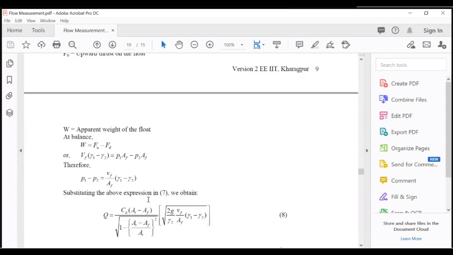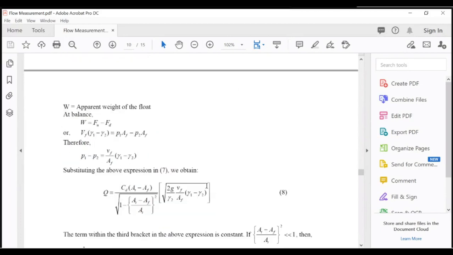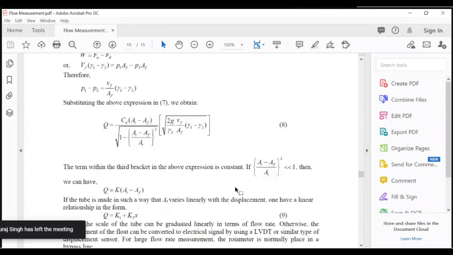Substituting the above expression in equation 7, we obtain Q is equal to CD (At minus Af) upon the square root of 1 minus ((At minus Af) upon At) whole square, times square root of 2g upon gamma 2 times Vf upon Af times (gamma 1 minus gamma 2). The term within the third bracket in the above expression is constant. If ((At minus Af) upon At) whole square is very much less than 1, then we have Q is equal to K (At minus Af).